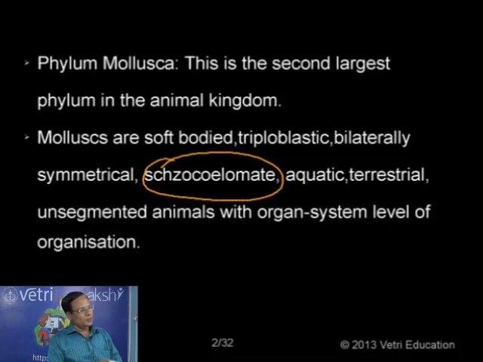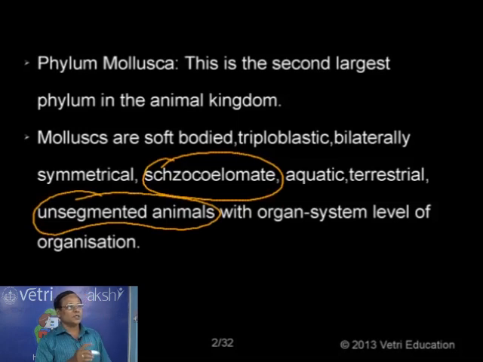They actually have different habitats. Some are aquatic, some are terrestrial, and some are amphibious, leading a dual life like the frogs. Normally in these animals the body is unsegmented, with no segmentation, but there is only one mollusk that shows internal segmentation. That is why that mollusk is considered a connecting link between annelids and mollusks. We'll see the name of the animal later. Anyway, all the animals are soft-bodied, and the mode of life is aquatic, terrestrial or amphibious.